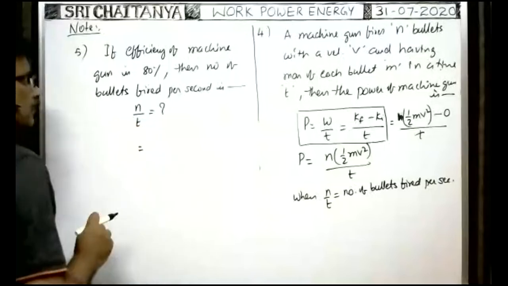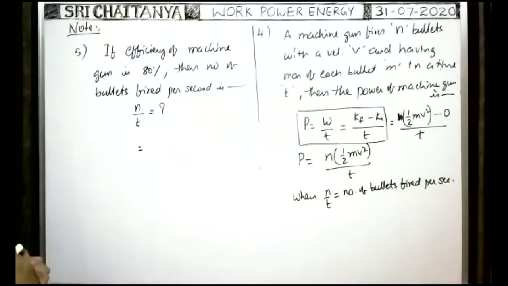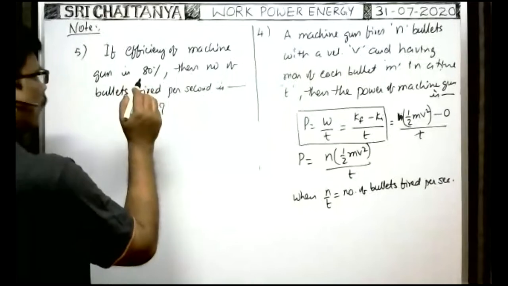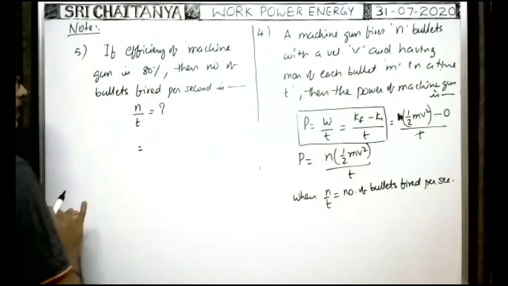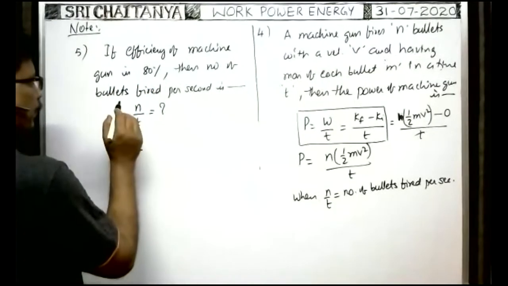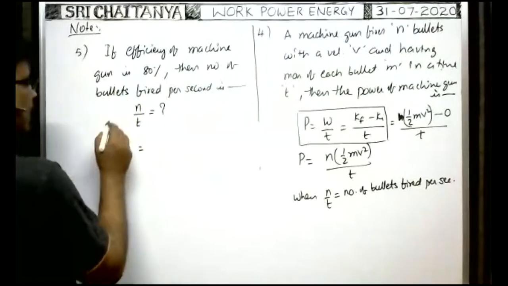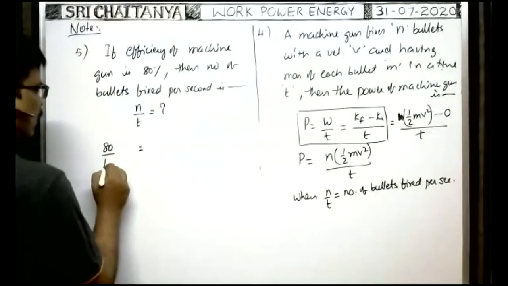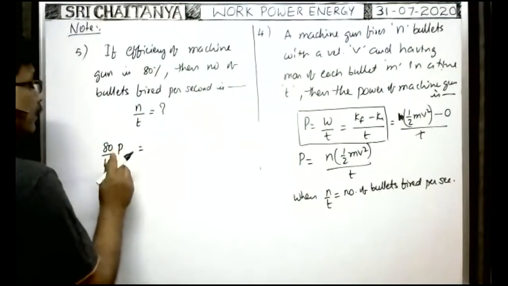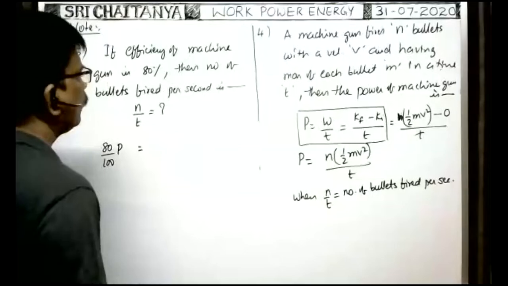Efficiency of the machine gun means, you see, suppose the total power of the machine gun is capital P. Then efficiency 80% means 80% of the power is utilized only to fire the bullets.